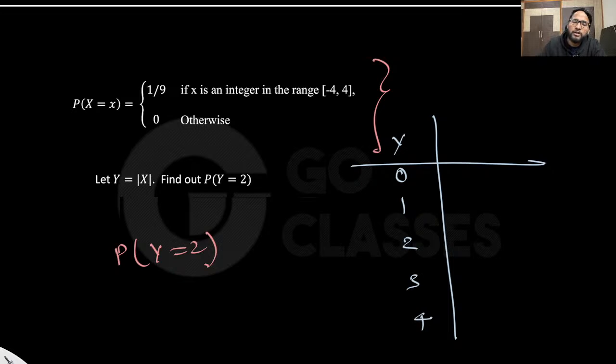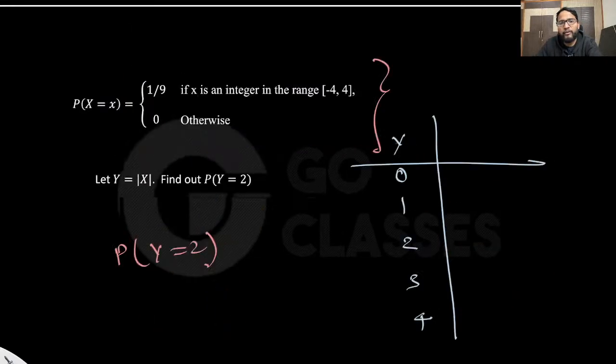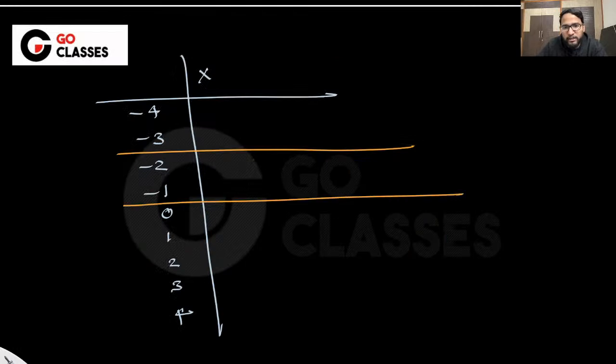Now, suppose I ask you what is the probability that y is 2, then you will say, okay, let me first make a chart. x can take -4, -3, -2, -1, 0, 1, 2, 3, 4. These are the values x can take. This is x with the probability 1 by 9, equal probability of everything. Let me first make a chart where everything is taking 1 by 9, 1 by 9. Just for the first example I am doing it, and then we will see how to do it for the function of the random variable, right?